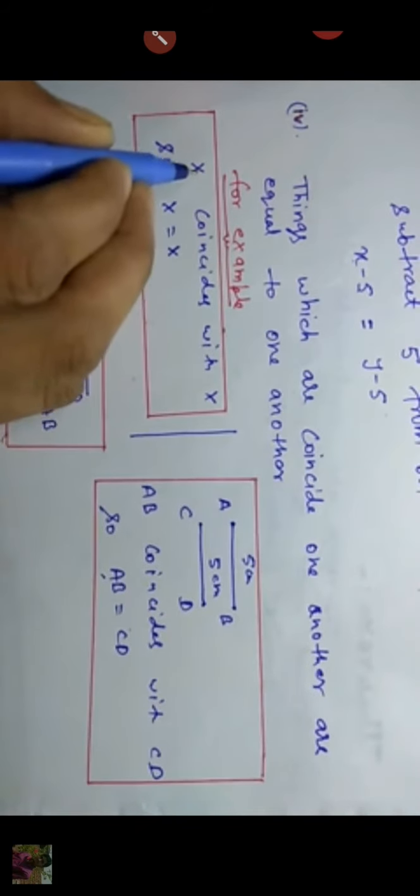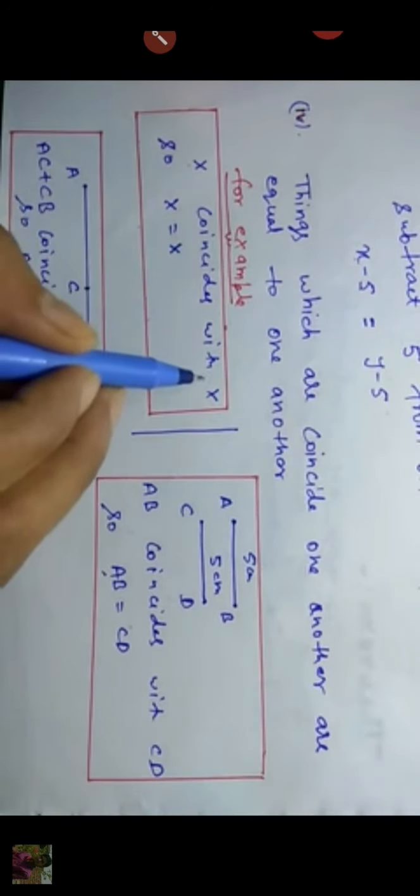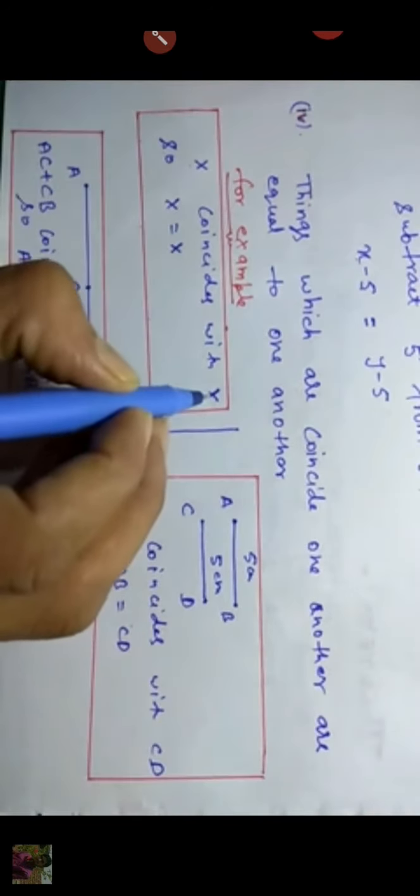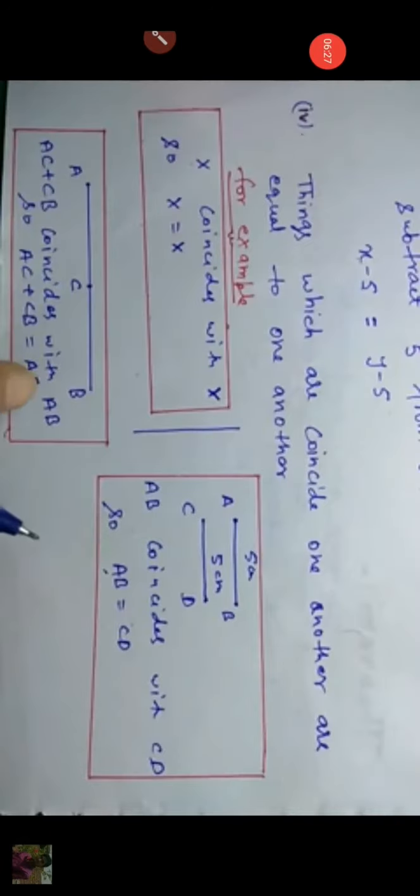If it is true, AB is equal to CD, because both the lengths are the same, so we can say that AB is equal to CD. Understand? Now our third example is, if a line segment AB has midpoint C,